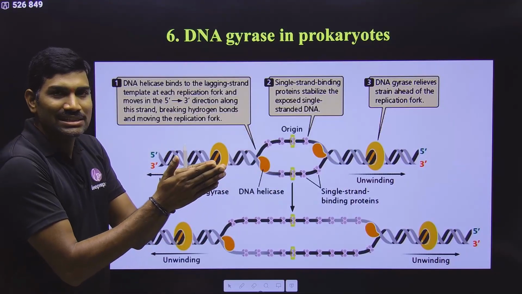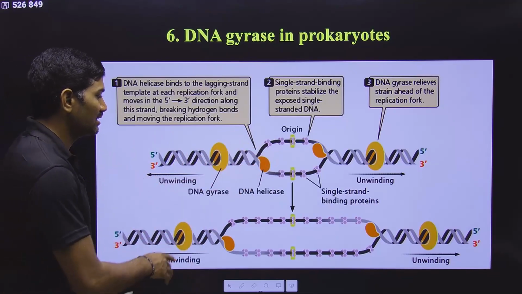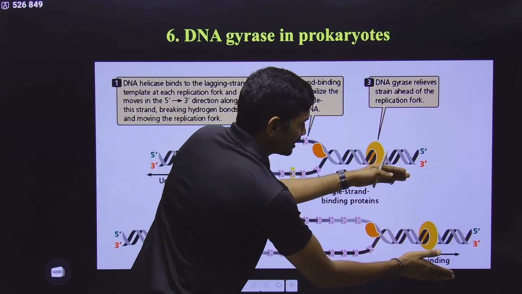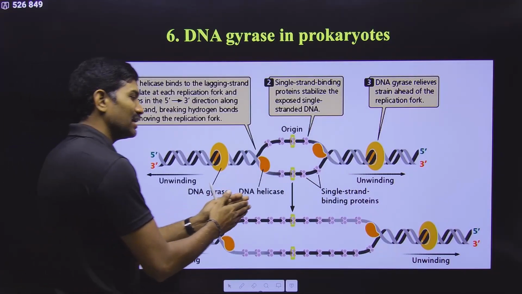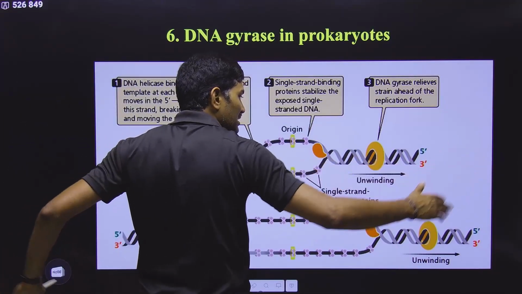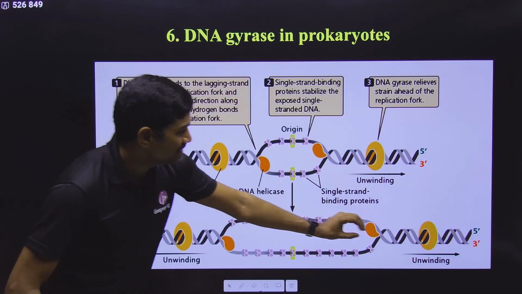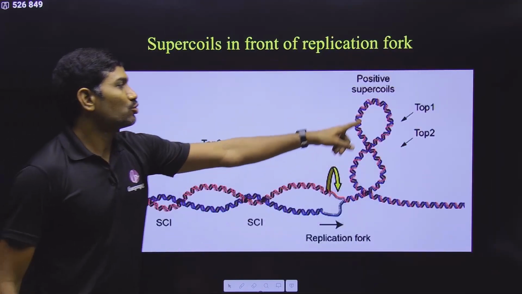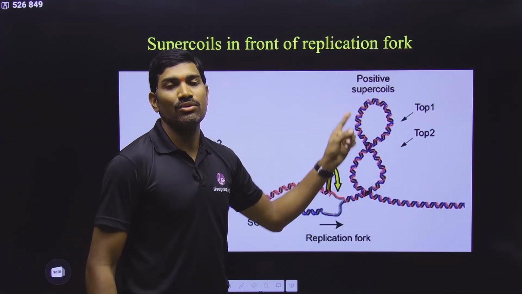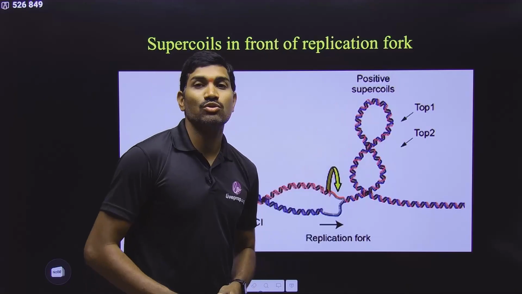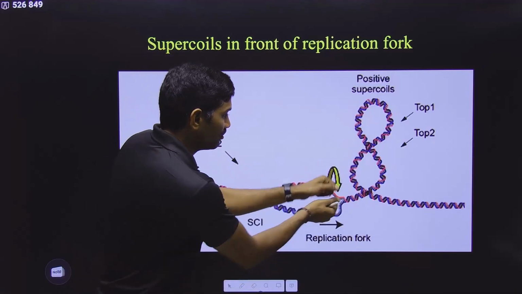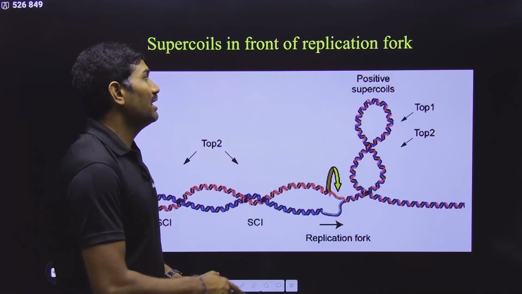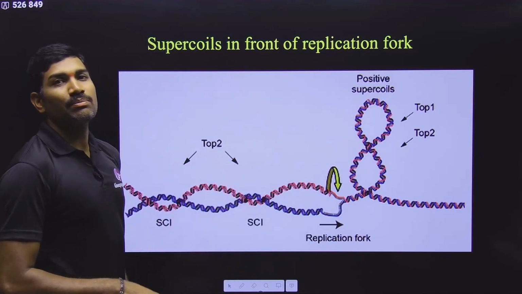Since helicase enzyme keeps on separating both the strands, here one helicase is going in this direction, the other is going in this direction, because replication is occurring bidirectionally, on both sides. So now what happens, this separation will create some supercoils in front of the replication fork, and someone has to release these supercoils. If these supercoils are not released, then what happens? Further opening cannot happen. So there are separate enzymes for this particular purpose.